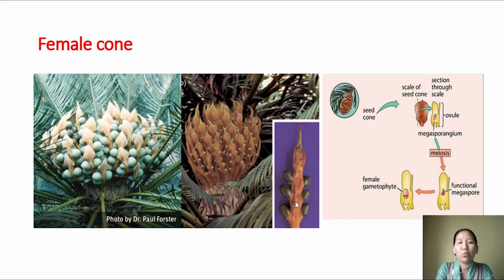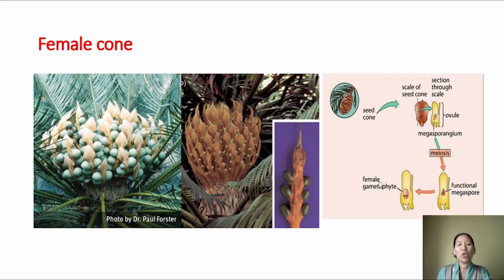All 4 megaspores are haploid because the megaspore mother cell has undergone meiotic division. Out of these 4 haploid megaspores, only 1 will be functional and 3 will degenerate. This functional megaspore will undergo further development to produce a multicellular female gametophyte, which will contain 1 or 2 archegonia.